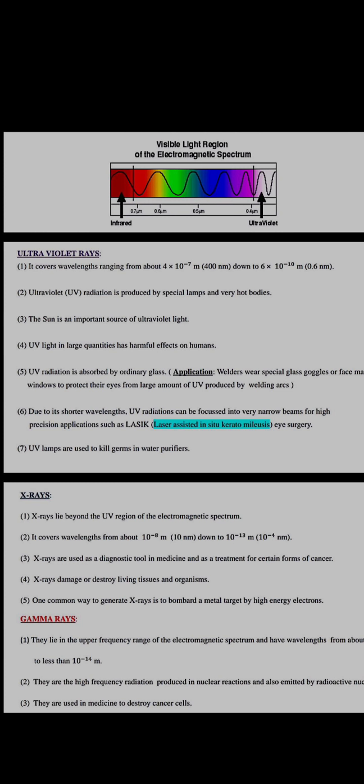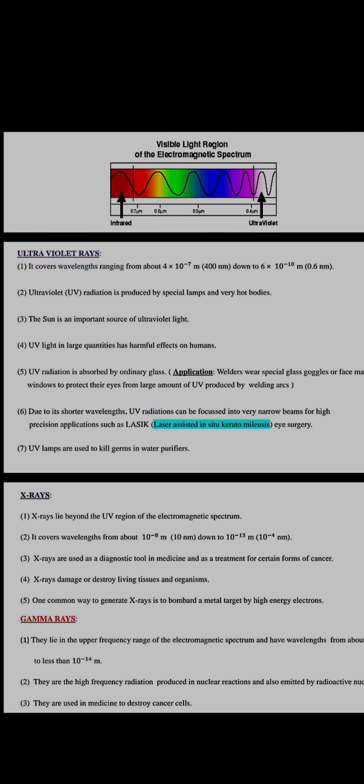If you talk about X-rays, they lie beyond the UV region. Their wavelength is shorter but the frequency is higher. They can be used for the treatment of cancer patients, and are used to destroy living tissues. We also use high energy electrons striking metal targets, and the resulting rays pass through our body and easily penetrate, showing problems in our bones. Not the muscles, but the bones we see through X-rays.